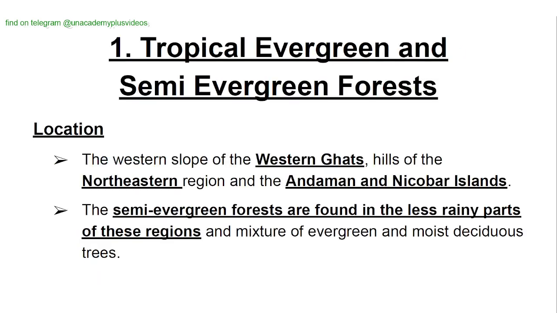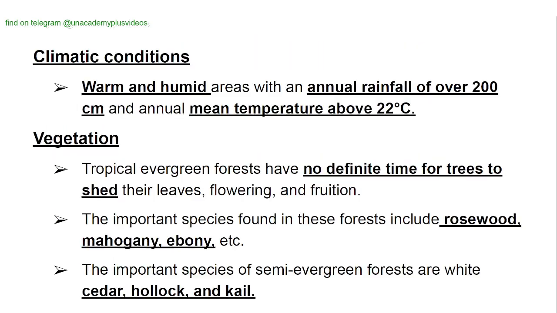Tropical evergreen and semi-evergreen forest. Location: the western slope of the Western Ghats, hills of the northeastern region, and the Andaman and Nicobar Islands have these tropical evergreen and semi-evergreen forests. The semi-evergreen forests are found in the less rainy parts of these regions, and a mixture of evergreen and moist deciduous trees is found.